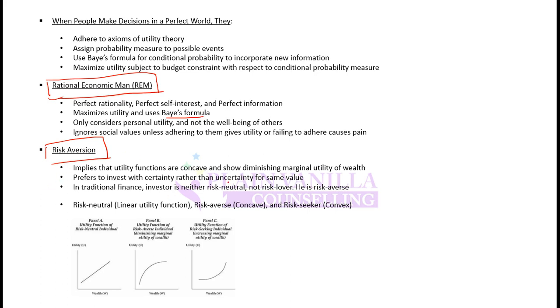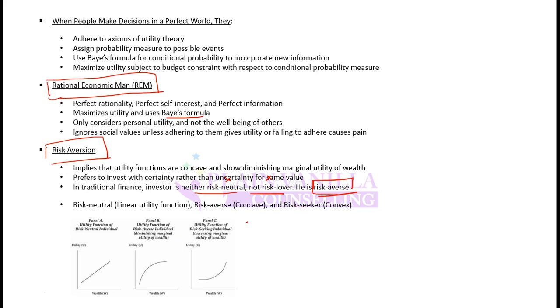So in traditional finance, the investor is neither risk neutral nor a risk lover. He is risk averse. He wouldn't be indifferent about risk, and he wouldn't be loving the risk. He would be risk averse. He would want to avoid risk. And if he is taking on additional risk, he would require additional premium or additional return.